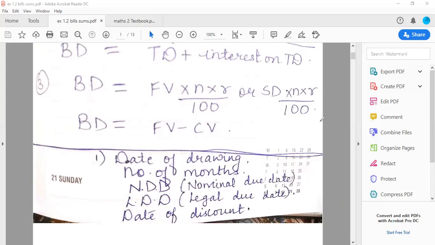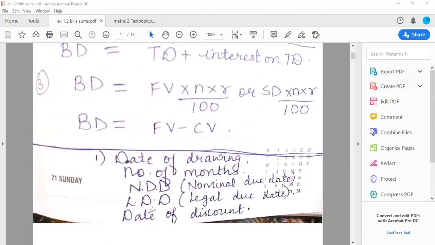Okay, class, once again, we'll do a quick revision of the formulas which we require today. As I told you, the logic was 1, 2, 3. In the third part, you see I've written BD. Now BD has in total 3 formulas. The formula goes like this. BD is equal to TD plus interest on TD. BD is equal to FV into N into R upon 100, or ST into N into R upon 100. And BD is equal to FV minus CV.